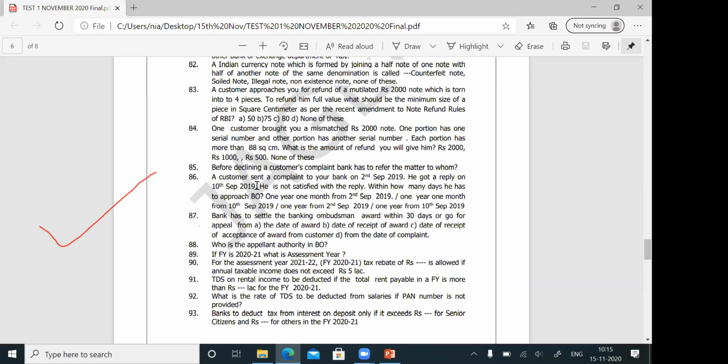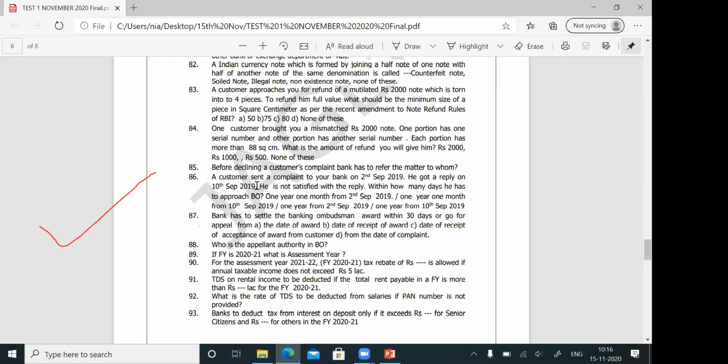When the customer has sent a complaint to the bank, and even after 30 days of sending the complaint there is no reply from the bank. Again, I repeat. First, the customer has to approach the bank in writing. Bank will give the reply or will not give the reply. For how many days does the bank have to wait? Bank has to wait for 30 days. Beyond 30 days, if there is no reply, then the customer can approach the banking ombudsman. Here, 2 things. If there is no reply, then the customer has to approach the banking ombudsman within 1 year and 1 month from the date of the complaint.